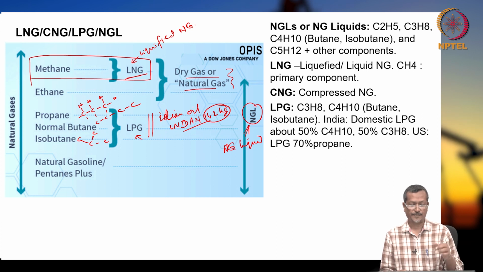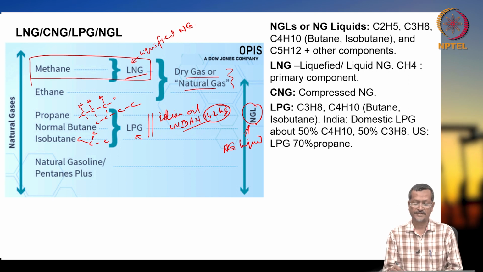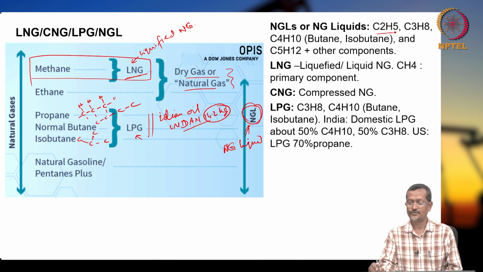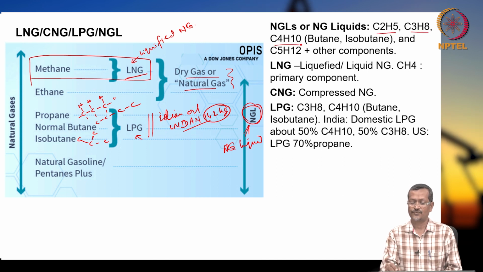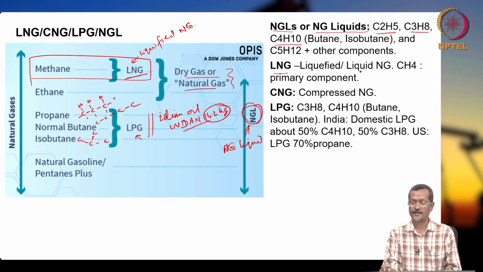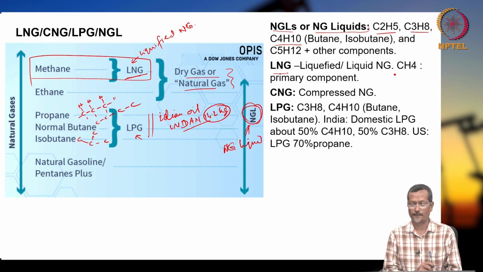And natural gasoline, pentane and other components, if all are there, all together they call NGL. Okay. So, you see on the right side the definition: C2H6, C3H8, C4H10, butane, isobutane and C5 all come under NGL, or natural gas liquids. LNG means liquid of natural gas. CH4 is the primary component. Normally 75% CH4 will be there. Okay, just an approximate thumb rule.